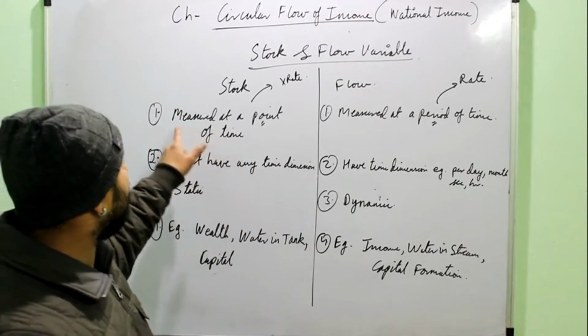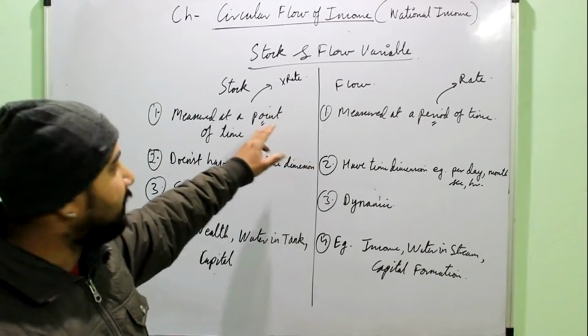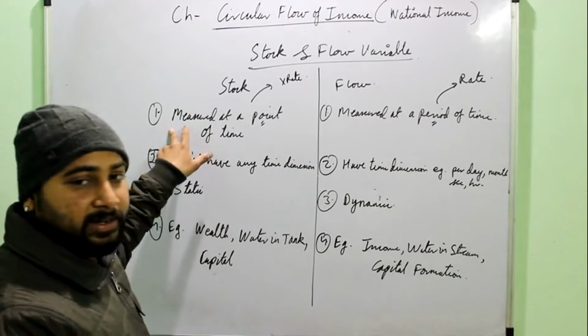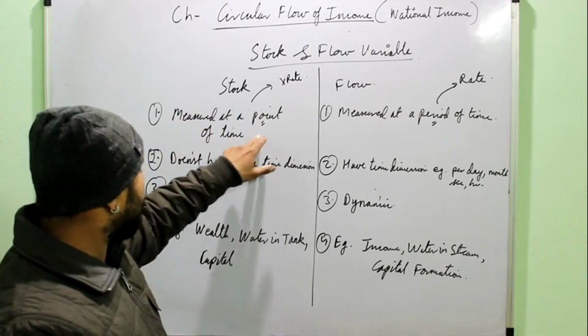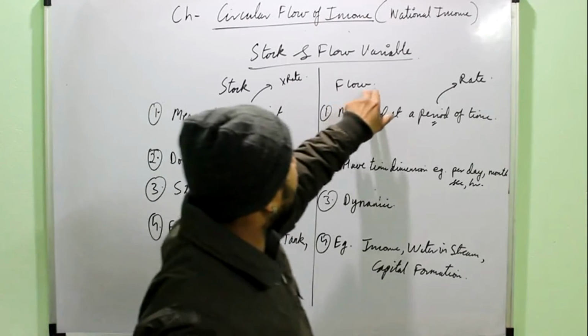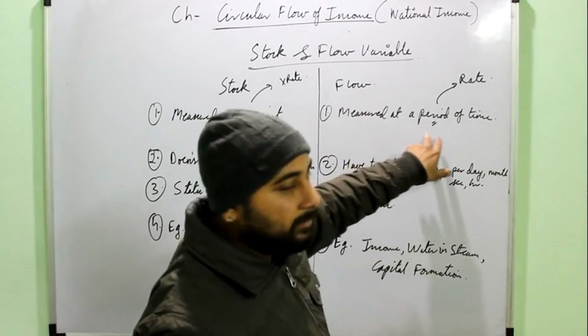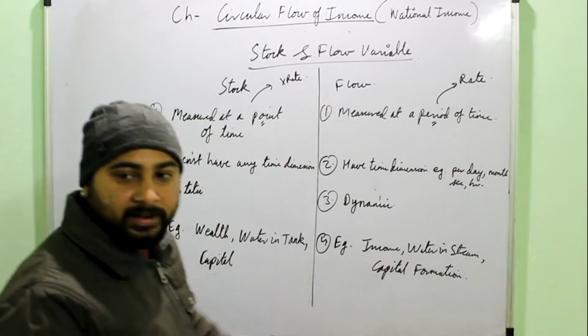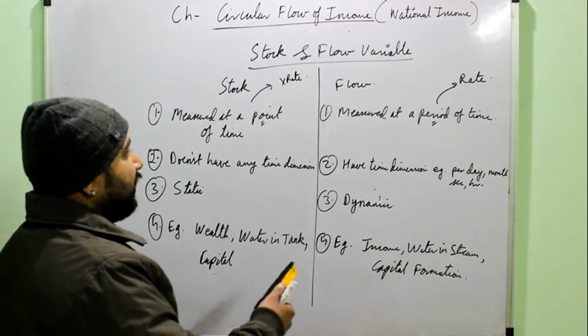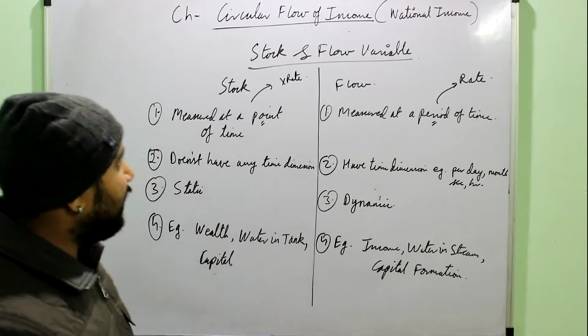Or in a 1 mark question you may be asked what is meant by stock variable. So you will write it is a variable which is measured at a point of time. Any one example. For flow variable, a variable which is measured at a period of time. Any one example, right? So now we are over with the discussion of the first part or the first chapter